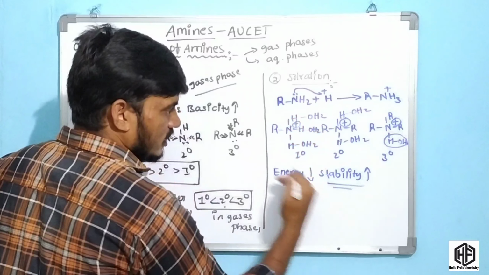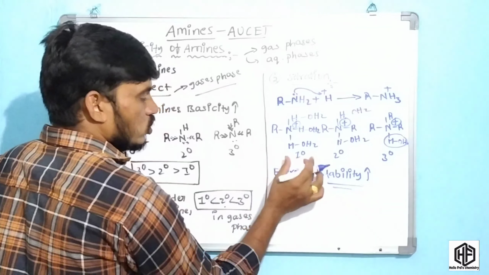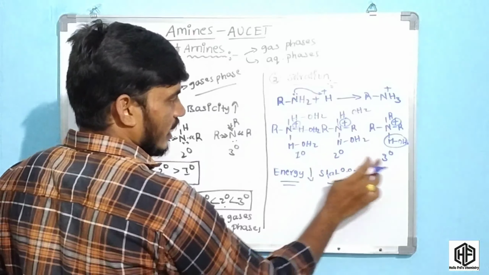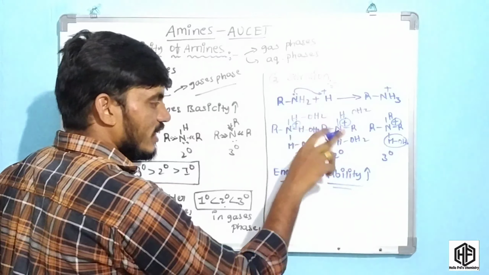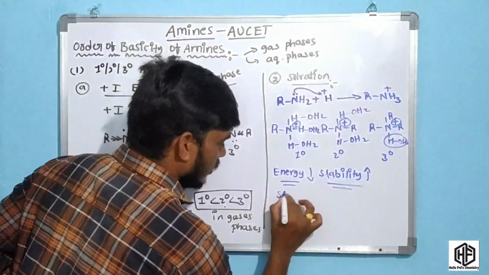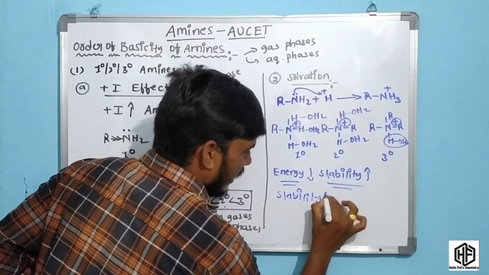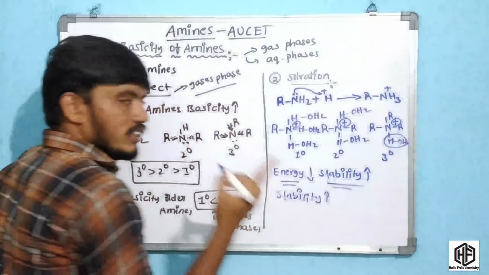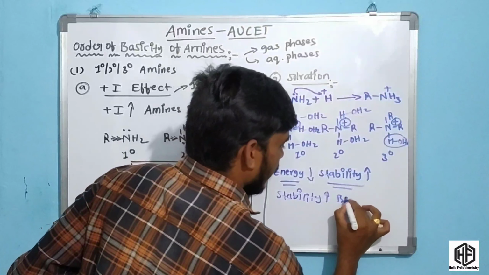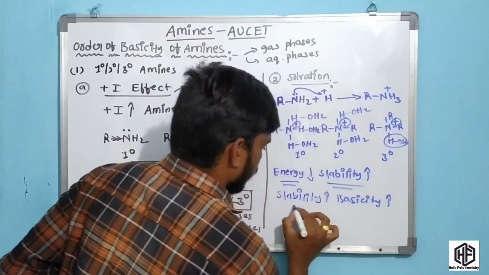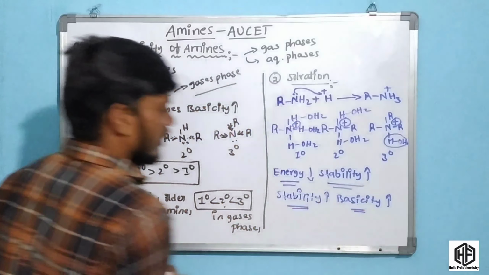It means potential energy decreases. This is the more stable one. So the primary amine is more stable compared to the secondary and tertiary. Whenever stability increases, what happens friends? One more point: stability increases, so basicity increases. Okay friends, stability increases, basicity increases.